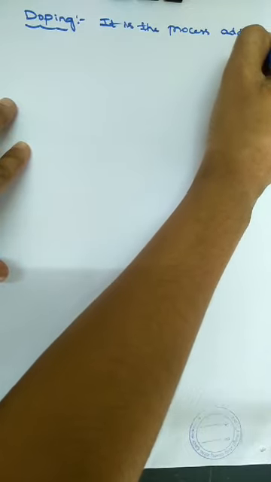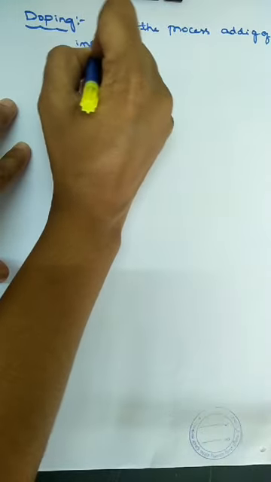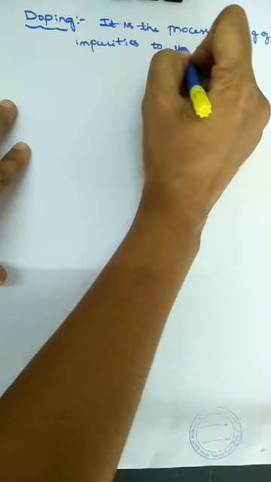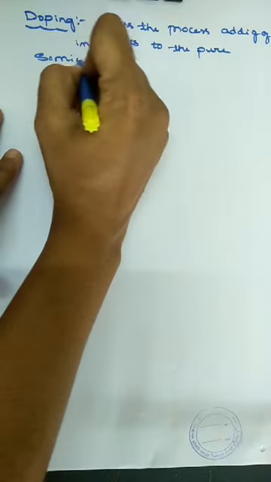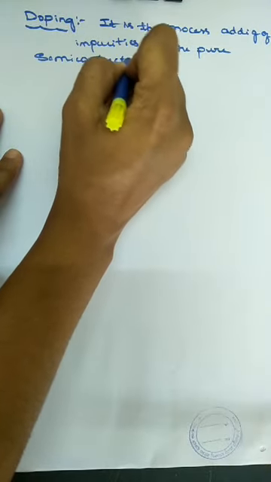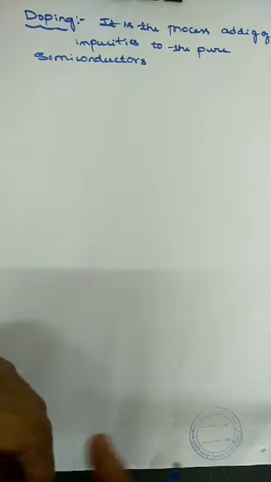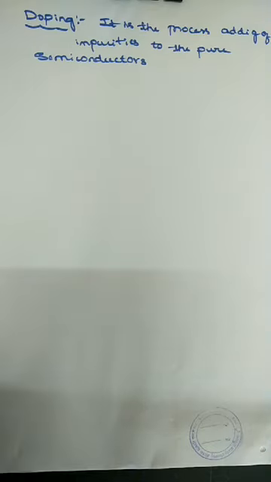So adding of impurities to the pure semiconductor. Okay, so that is the adding of impurities to the pure semiconductor.